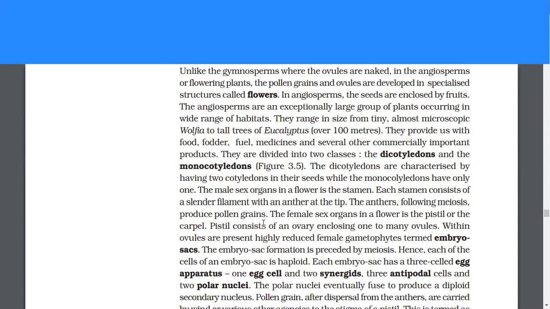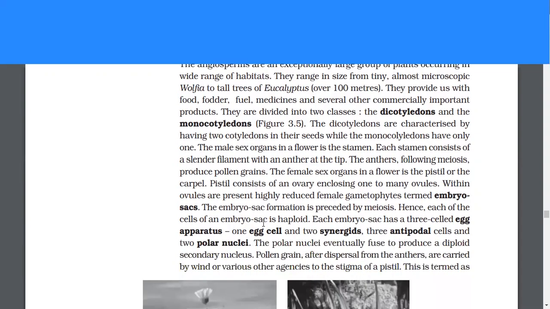They are divided into two classes, the dicotyledons and monocotyledons. The dicotyledons are characterized by having two cotyledons in their seeds, while the monocotyledons have only one. The male sex organ in a flower is the stamen. Each stamen consists of a slender filament with an anther at the tip. The anthers, following meiosis, produce pollen grains.